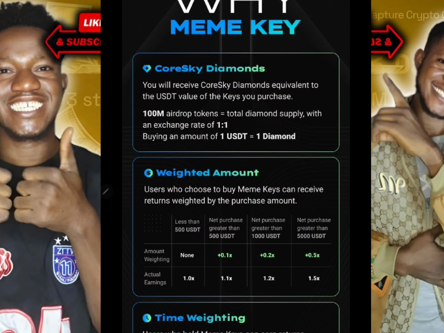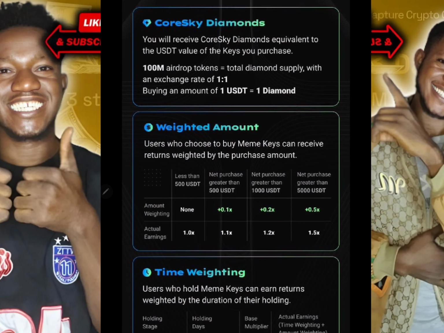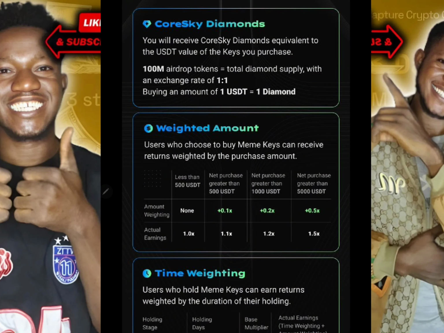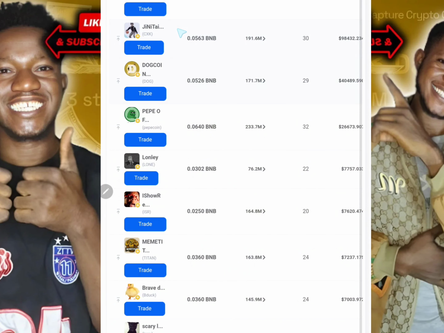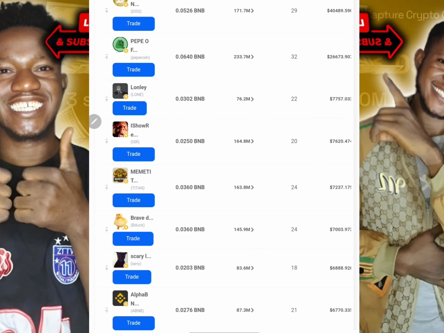Now right now, pay close attention. They went ahead to tell you that the weight of your key actually matters. But before we talk about the weight and the timing, let's talk about how to acquire these keys. To acquire these keys, you need to come over here to this Coresky where you can trade. Like I told you guys earlier, these tokens right here are your keys, and whichever amount that you buy actually reflects right here, and in turn it is going to be reflecting here as your diamond. So this is your key right here, and of course this is your diamond. Remember that each dollar worth of key that you purchase determines the amount of diamond that you're going to get, and one diamond is going to be converted in the ratio of 1:1 with the total airdrop which everyone is going to be receiving.